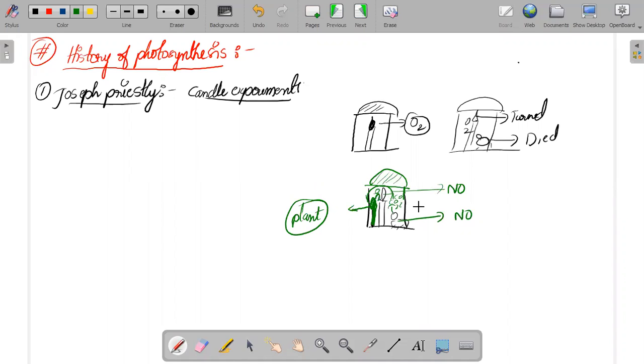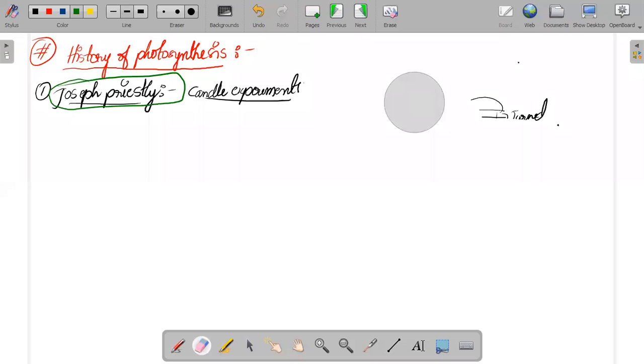So all these experiments you already studied in your ninth and tenth class. I hope you have studied all these experiments. So I'm not going to revise all these things, sir. These are the experiments done by Joseph Priestley.